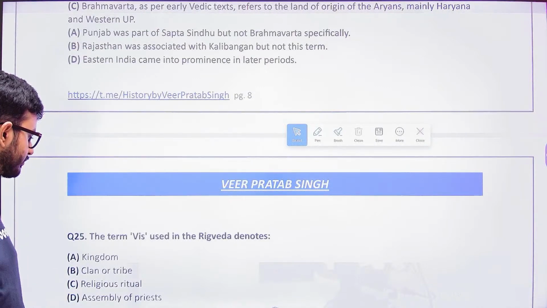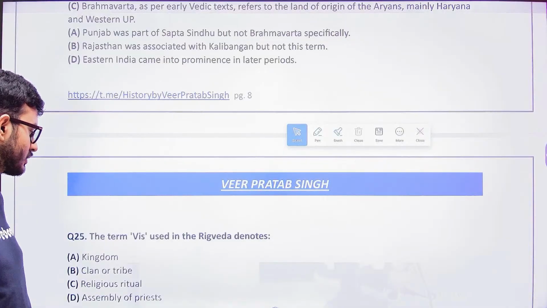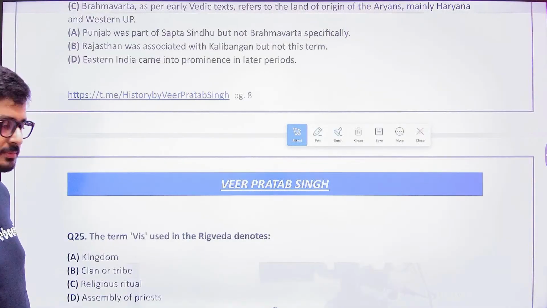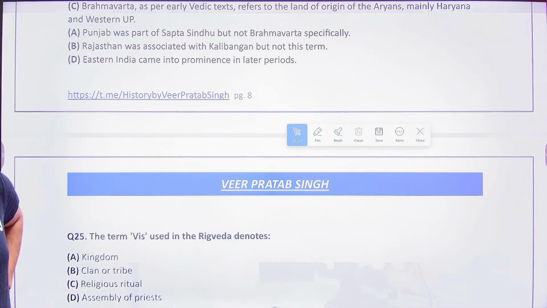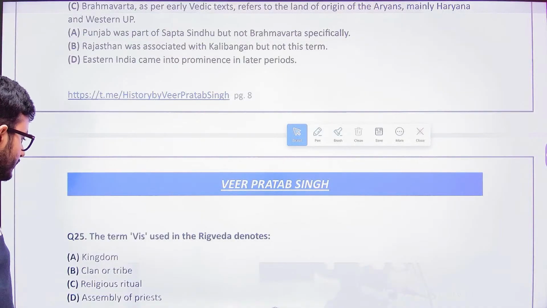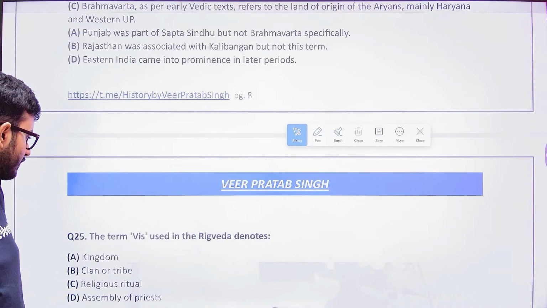Is it kingdom? The kingdom was basically understood in the aspect of the Janapada. The clan or tribe was basically associated with the idea of the Jana, and Vis was the lowest unit.